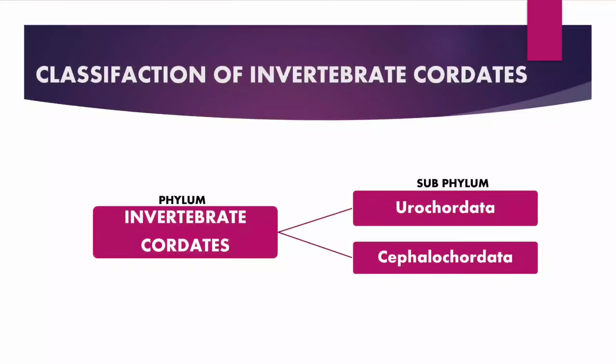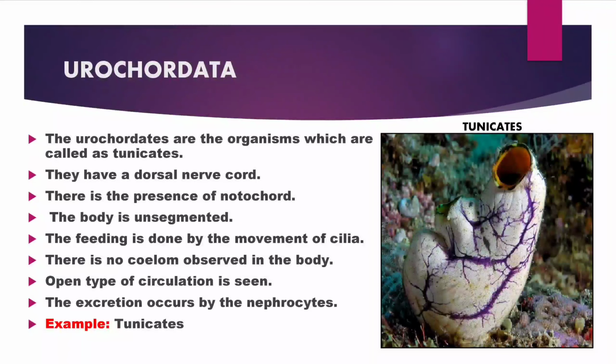There are two subphyla. The first one is Urochordata and the second one is Cephalochordata. Let's talk about Urochordata. The Urochordata are the organisms which are called tunicates. A tunicate is a marine invertebrate animal, a member of the subphylum Tunicata. It is part of the Chordata, a phylum which includes all animals with dorsal nerve cords and notochords.